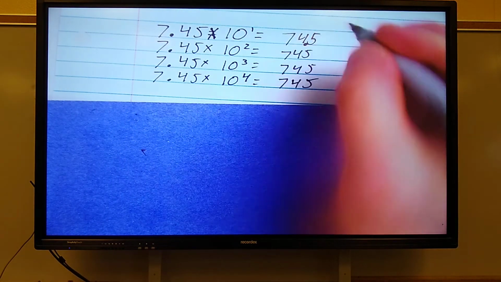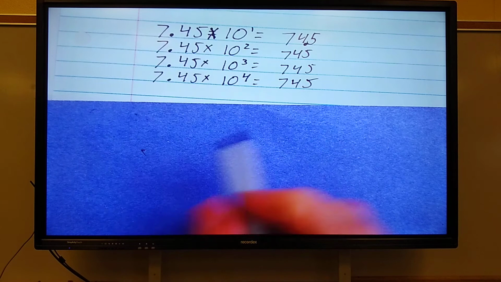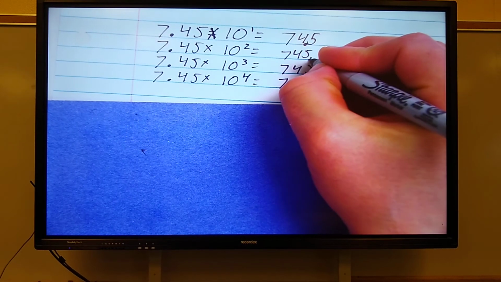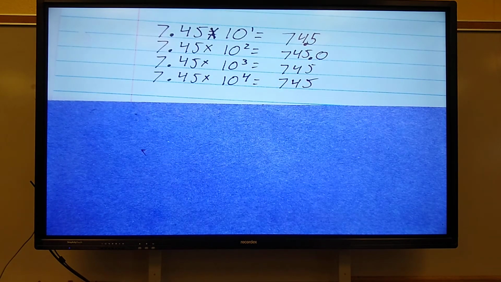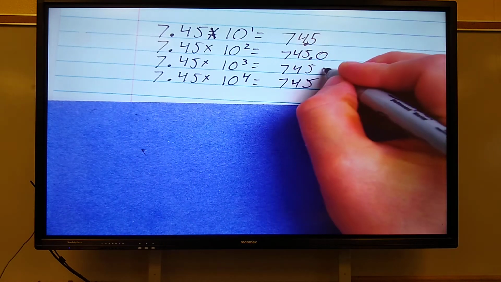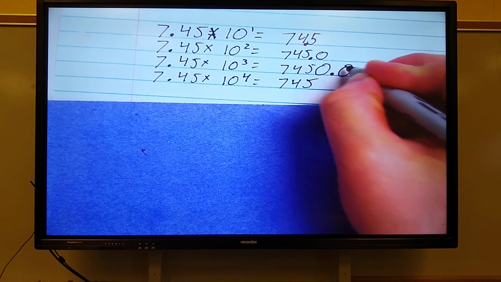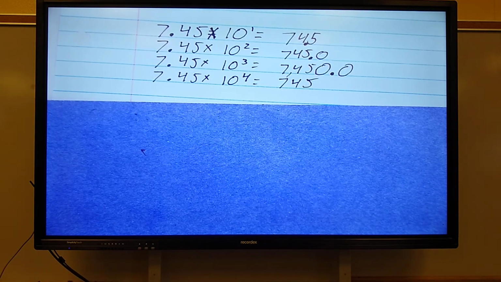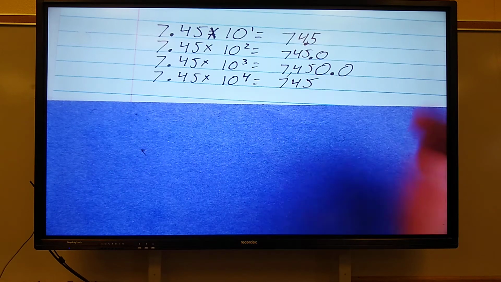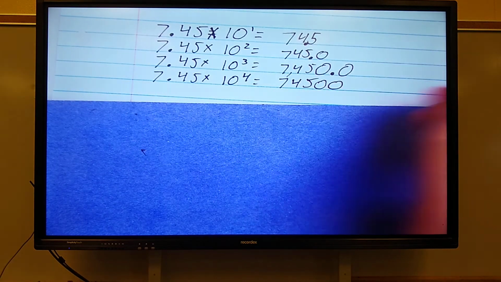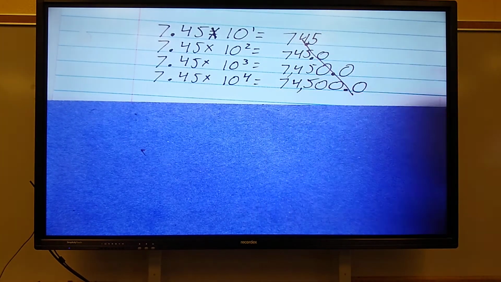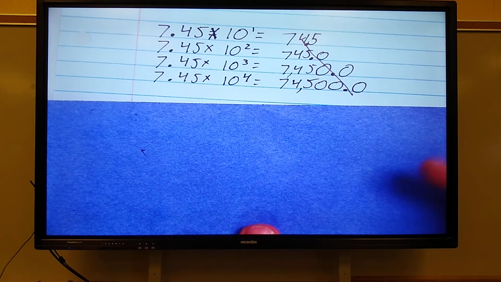So my answer is 74 and 5/10. Times 10 squared tells me to move it over 2 places. So my answer is 745. Times 10 cubed tells me to move it over 3 places. So I'm going to add 1 zero. My answer is 7,450. Times 10 to the fourth tells me to move it over 4 places. So I end up adding 2 zeros, 74,500. And notice the nice little pattern if my writing wasn't messy.